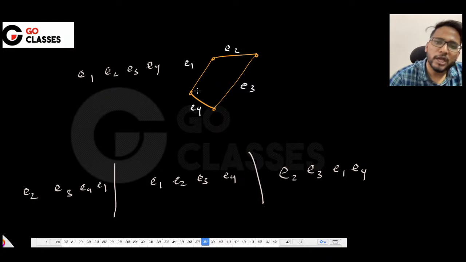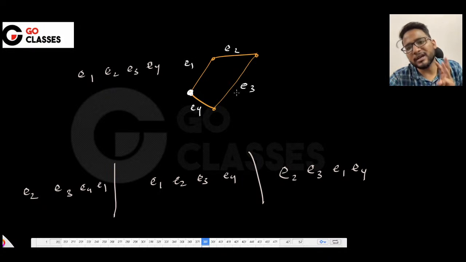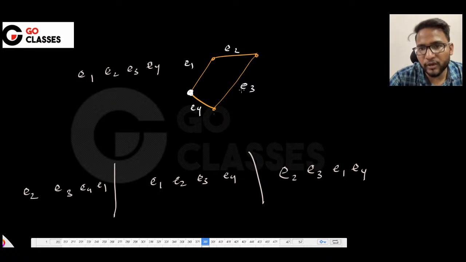Now if you want to find out the shortest path from here to every other node, then it will be either E1, E2, E3. I mean, it will consist of only 3 edges, or maybe E4, E3, E2, or maybe just E4 or something like that. It cannot have more than 3 edges. Let's suppose from here you want to go probably till here only, and then it consists of these 3 edges, which is E1, E2, E3.